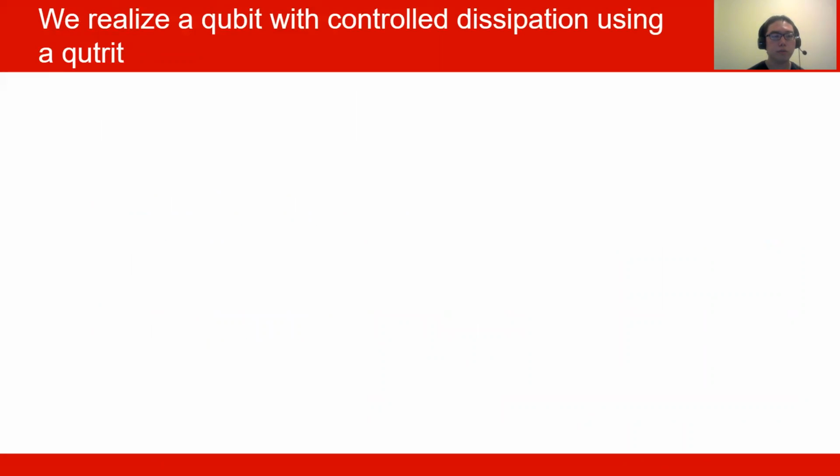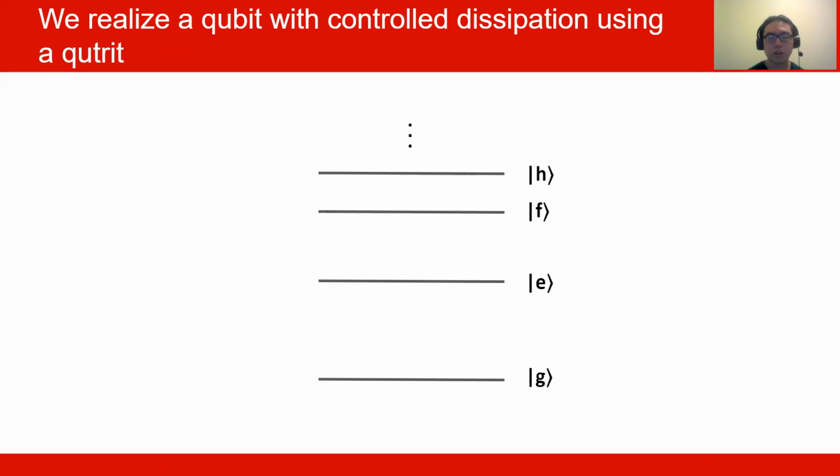To start us off, we realize a qubit with controlled dissipation using a qutrit. To unpack what this means, we consider a quantum system with discrete energy levels, which we label G state, E state, and so on and so forth. Because we're interested in a qubit, or quantum two-level system, we're going to look at just the bottom two levels, G state and E state.